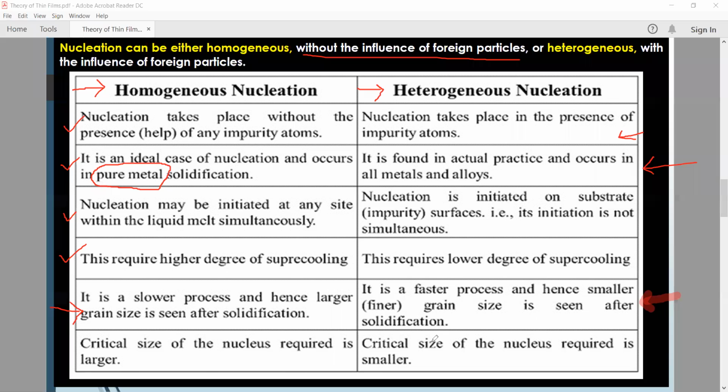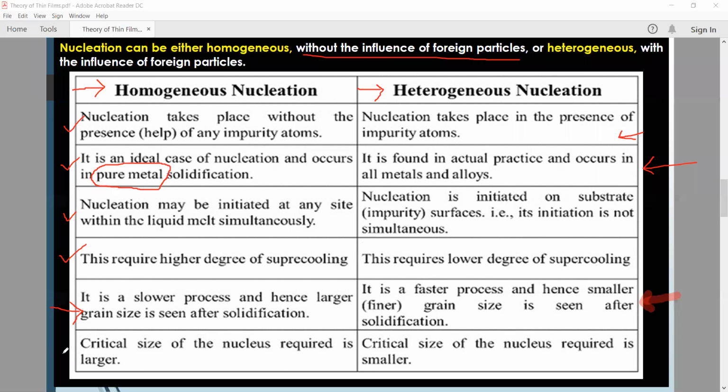Smaller grain size means what? A finer or very thin layer. Very thin means we can say a layer with thickness of less than 10 nanometers, so it may be a very small grain size. We already discussed crystallite size, grain size, and particle size and the difference between them. If you are unaware of that, I will definitely teach you the difference between grain size, crystallite size, and particle size. So these are the processes of heterogeneous nucleation and homogeneous nucleation.